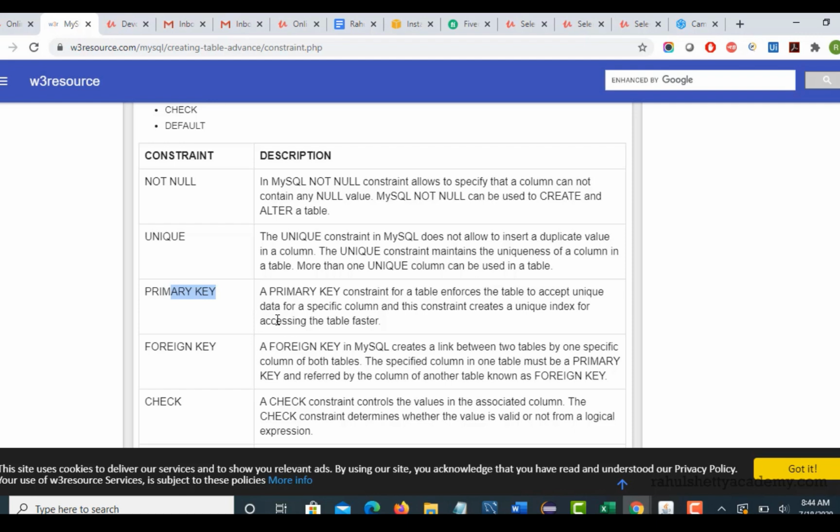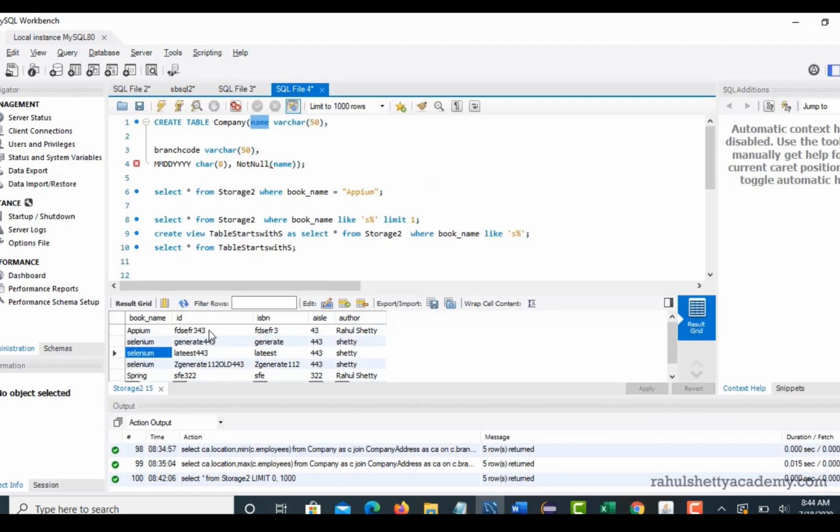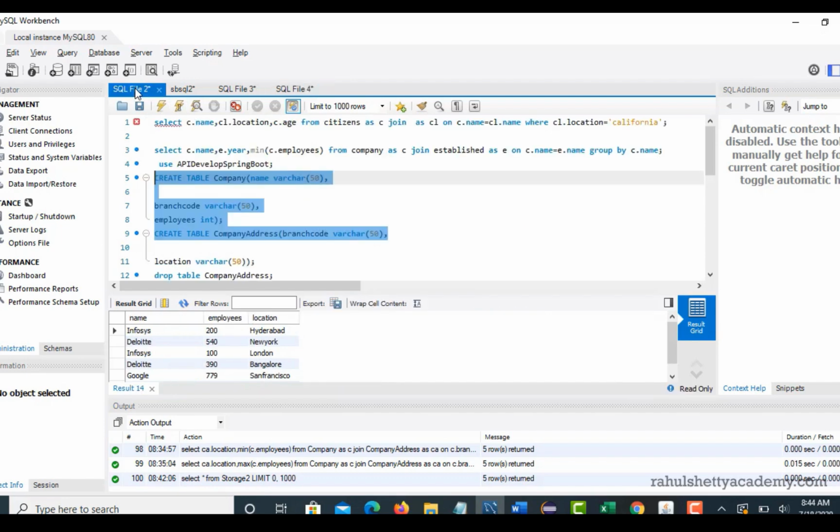That primary key is something which will help to identify that row uniquely. In our case, the ID is unique. So this is our primary key constraint, on this column. So if you have this ID as a primary key, I think there is one example. Let me show you.